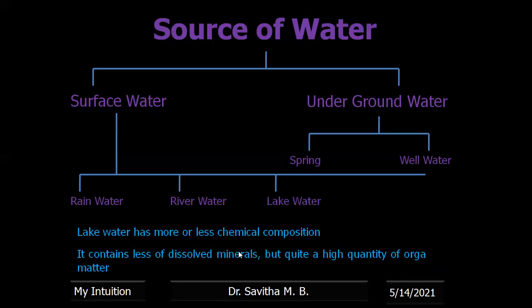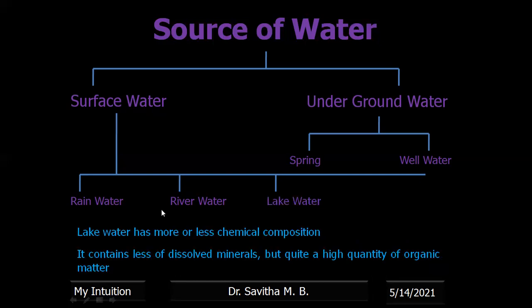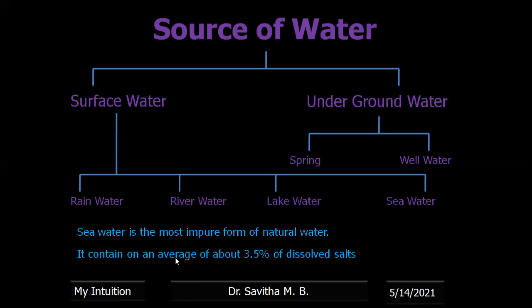The next one is lake water. It is same as that of river water. It contains less dissolved minerals, but it has high quantity of organic matter. Next is seawater. Seawater is the most impure form of natural water. It contains on an average about 3.5% of the dissolved salts, and this water cannot be used.